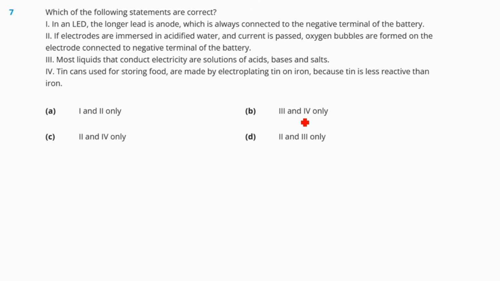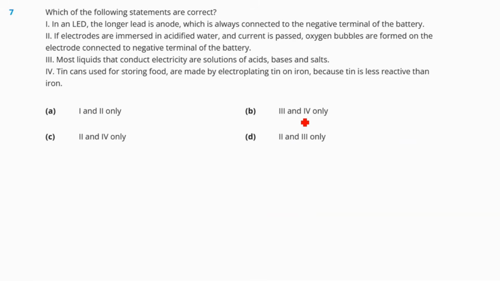Question number 7. Which of the following statements are correct? In an LED, the longer lead is anode, which is always connected to the negative terminal of the battery. So, in an LED light, the longer lead is equal to the anode, that is the positive one.